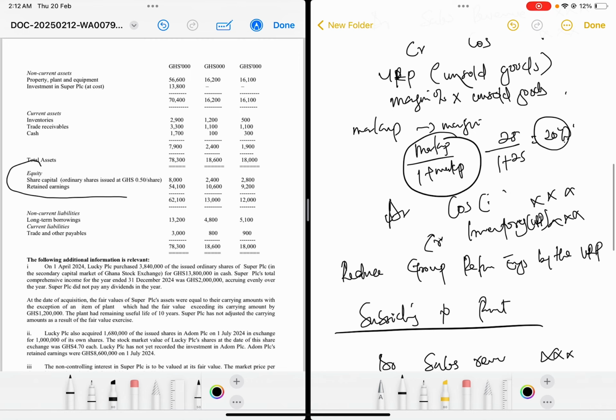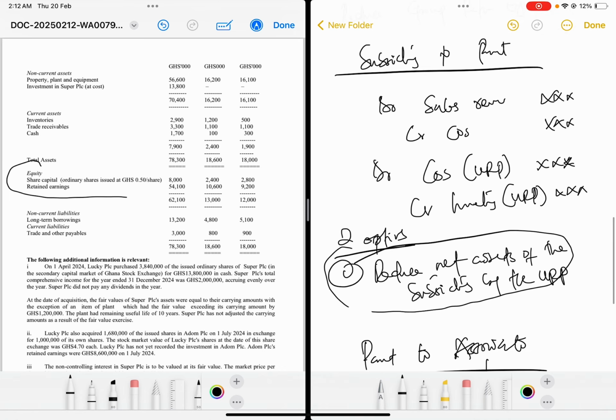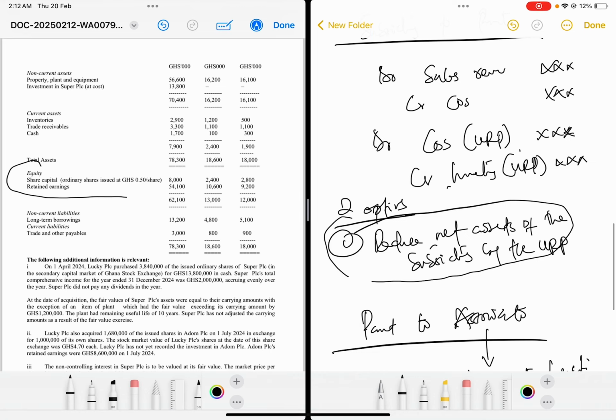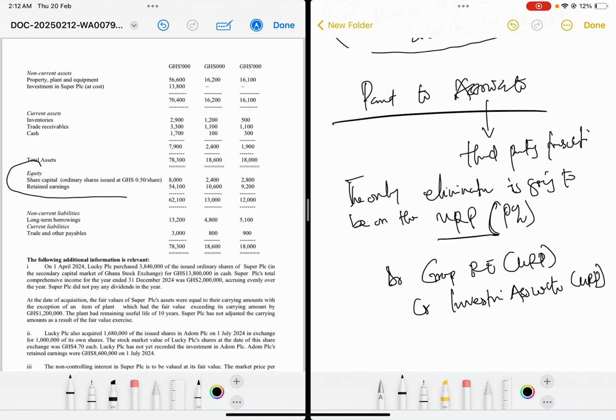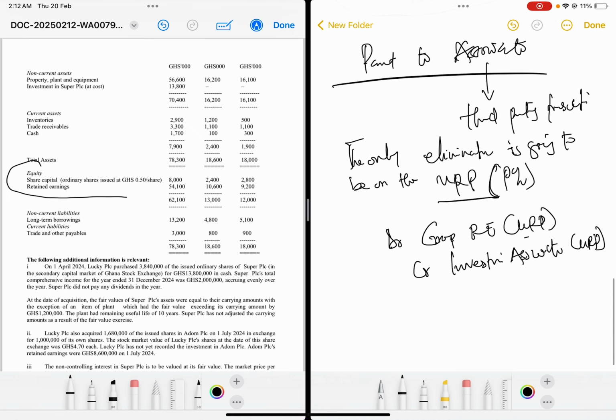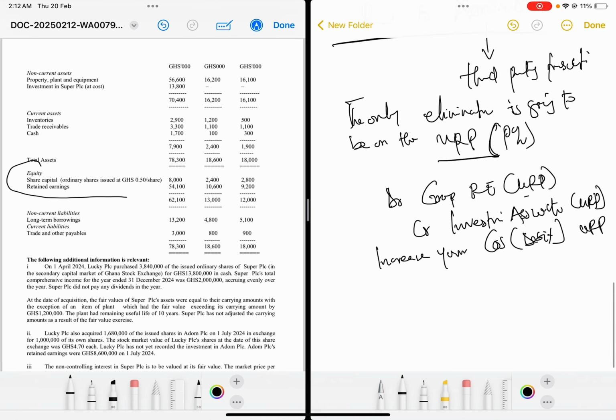For example, here, the unrealized profit was treated by debiting cost of sales and crediting inventory, then reduce the group retained earnings. From subsidiary to parent, we debit cost of sales and credit inventory, then we reduce the net assets of the subsidiary. When it comes to parent to associate, since you're only dealing with unrealized profit too, we debit group retained earnings with unrealized profit. We credit investments in associates with unrealized profit. Then the last entry is to increase your cost of sales, so you debit your cost of sales with the unrealized profit.